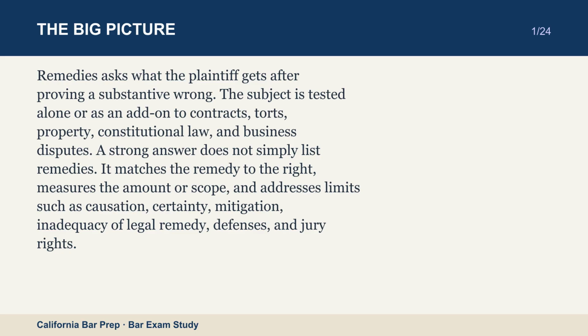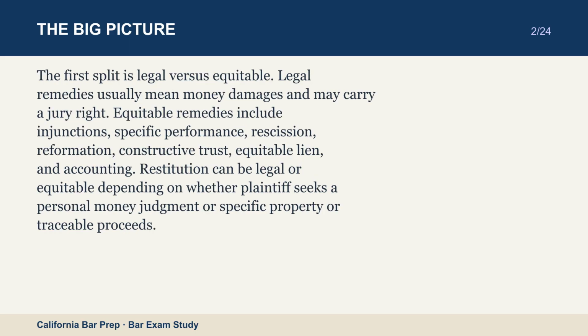A strong answer does not simply list remedies. It matches the remedy to the right, measures the amount or scope, and addresses limits such as causation, certainty, mitigation, inadequacy of legal remedy, defenses, and jury rights. The first split is legal versus equitable. Legal remedies usually mean money damages and may carry a jury right.